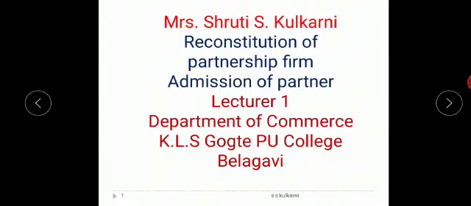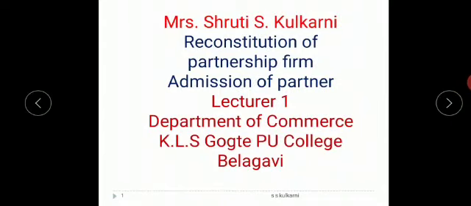Now in today's class we are going to learn reconstitution of partnership firm. In this topic we are going to learn relating to admission of a partner, retirement of a partner and death of a partner. Now reconstitution is subdivided in three parts. One is admission, one is retirement and a death of a partner. Now a total of 18 marks may appear from these topics.